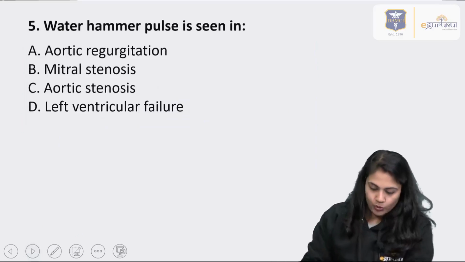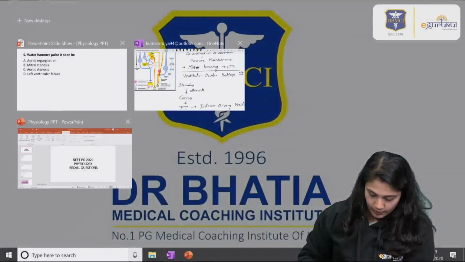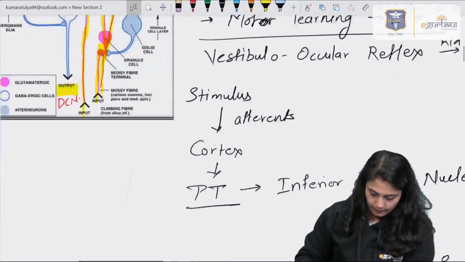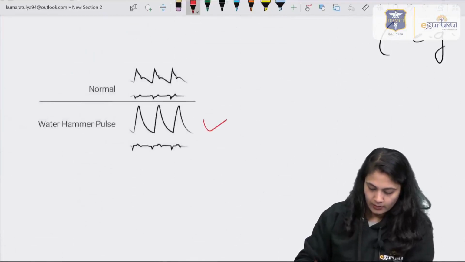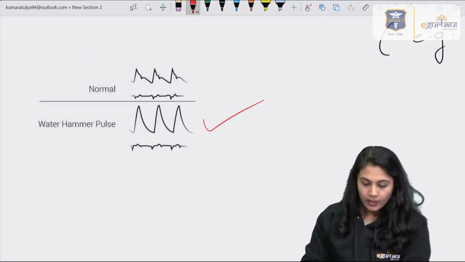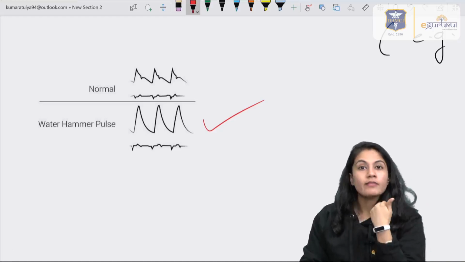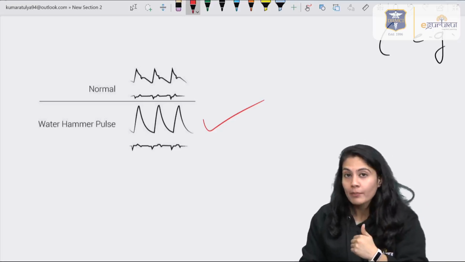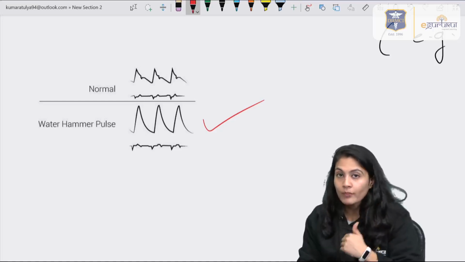Moving on to the next question, question number 5, water hammer pulse, right? So how it looks, let's see. These are the normal pulse and these are the water hammer pulse. You can see over here that there is a bounding, forceful kind of pulsation you can feel in physiological conditions also, for example, sometimes in pregnancy as well as in an exercising person, right?